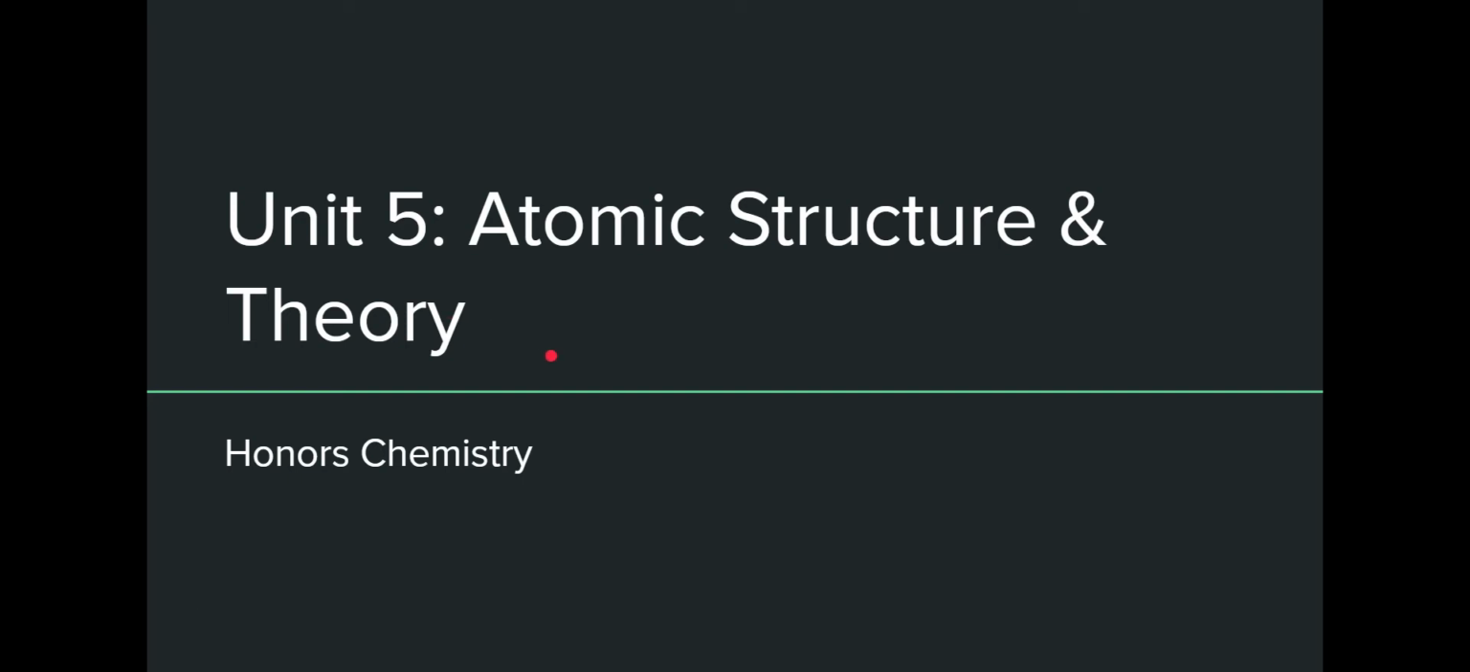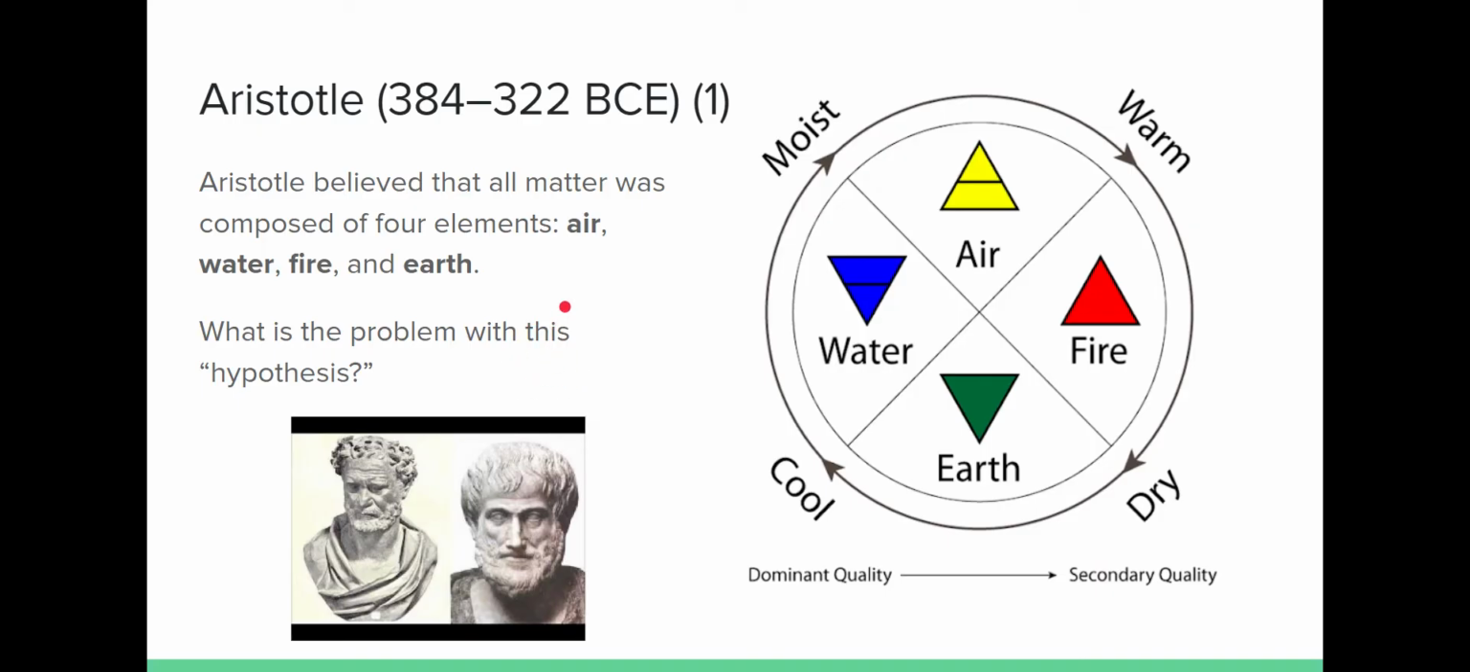In our first lesson, we're going to take a look at how the structure of the atom changed in terms of atomic theory from the beginning of the atomic model until about the early 1900s. We're going to start first with Aristotle. Aristotle gave us the first idea that elements actually existed.